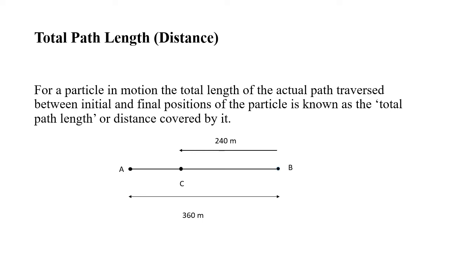Path length or distance. The length of the path covered by an object in a given time interval is known as path length or distance travelled. Its SI unit is meter.